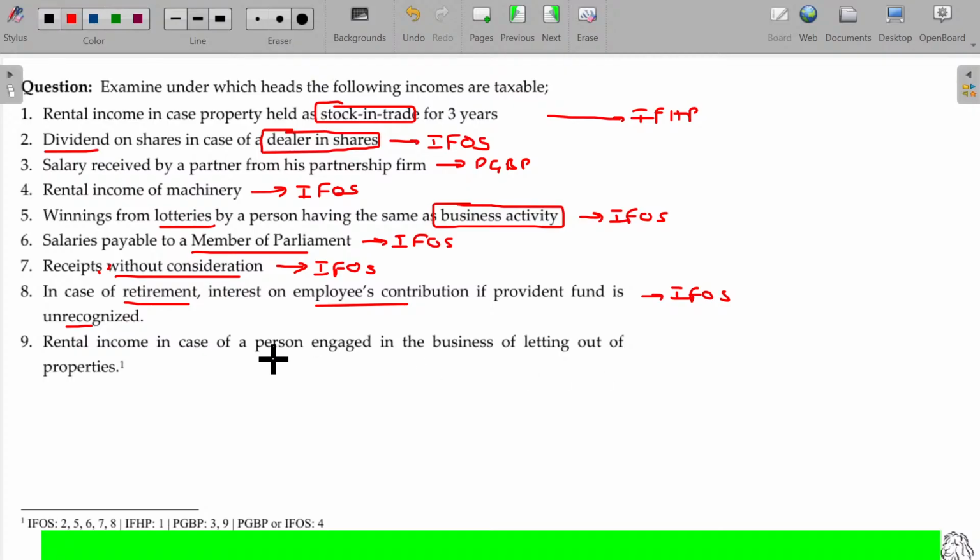Rental income in case of a person engaged in the business of letting out of properties.